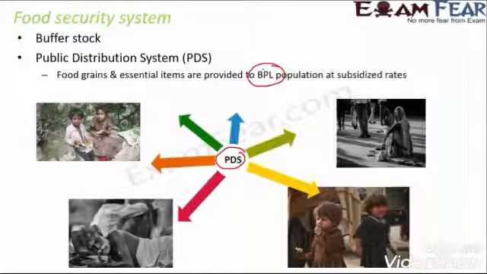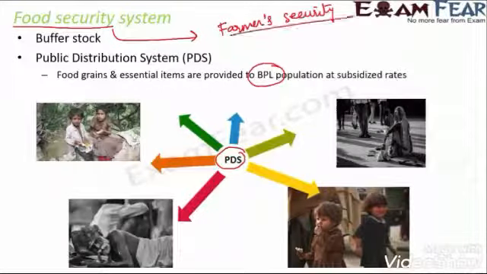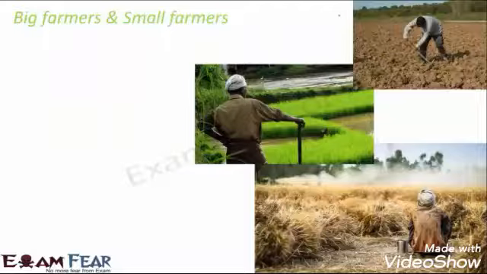Now, when we talk about food security, it is extremely important that we take care of the farmer's security, because food security cannot be ensured without the farmer's security. Now let us see what happens to the farmers. We see that the farmers gradually get segregated into two classes: big farmers, that is the rich farmers, and small farmers, who are the poor farmers.